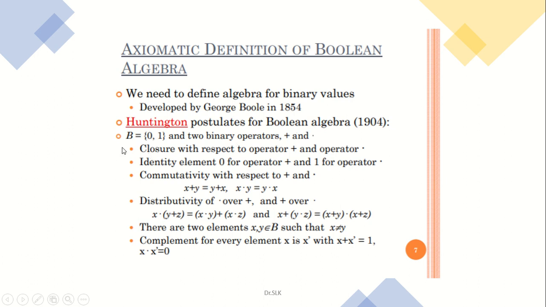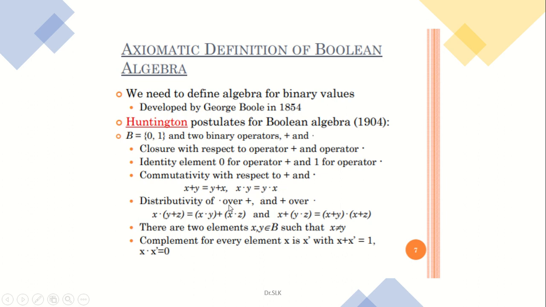In Boolean algebra we have two logic values, 0 and 1, and two basic operations, addition and multiplication. There is closure with respect to the operator plus and the operator dot, and the identity element is 0 for the operator plus and 1 for the operator dot. It is commutative with respect to plus and dot, so you can write x + y = y + x, and x · y = y · x.